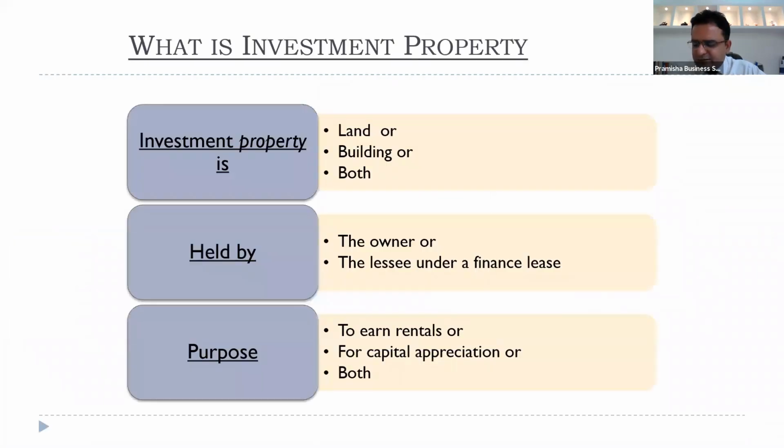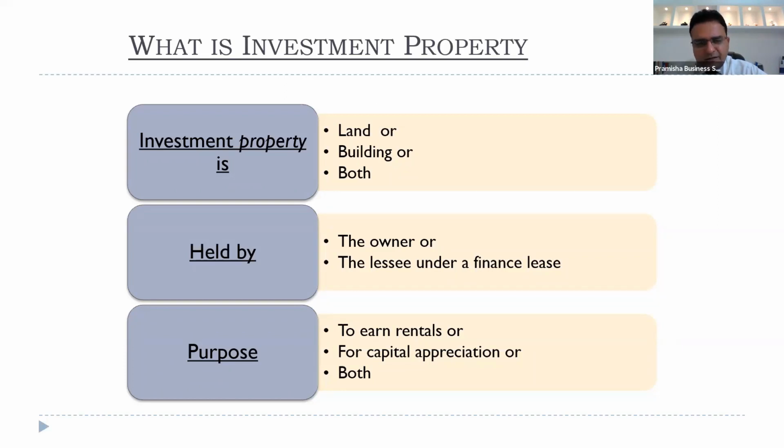So investment property is land, building, or both. The word property contains both land and building, held by the owner or a lessee under a finance lease. If someone is owning it, even under a finance lease, and they are holding it for capital appreciation and for renting it out to others, they bought it under a finance lease, they did not pay the money outright, they have financed it themselves, but their purpose is to hold it for capital appreciation, they're paying money in installments, they can show it as part of the investment properties. The purpose is to earn rentals or for capital appreciation or for both. That's the main purpose of investment property.